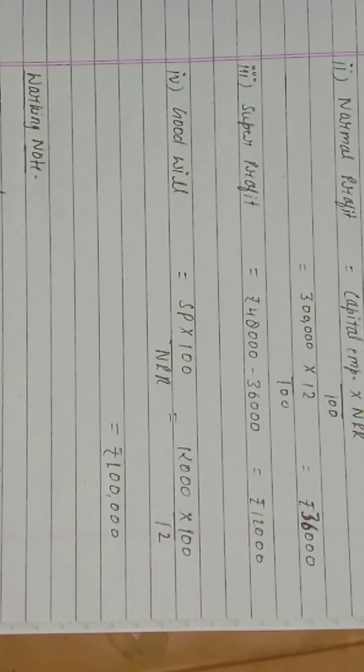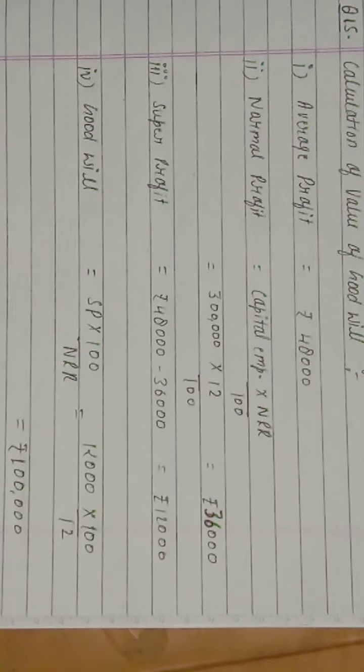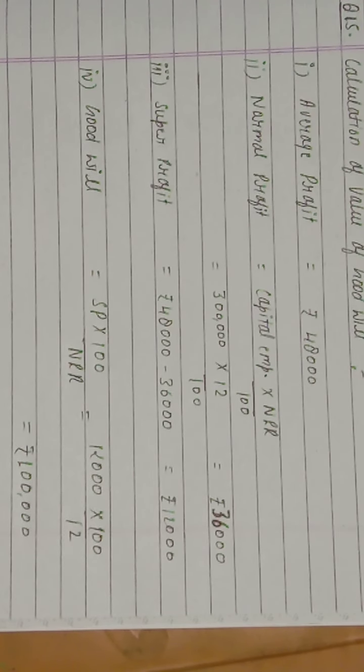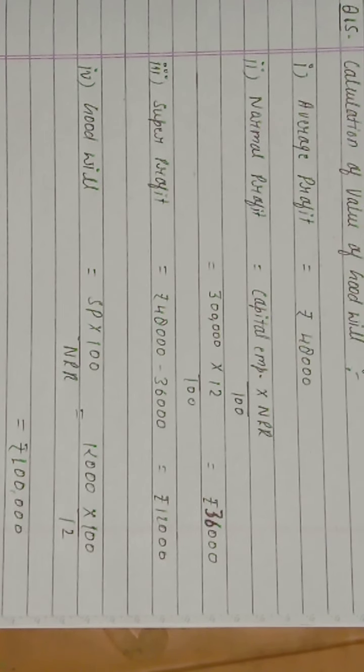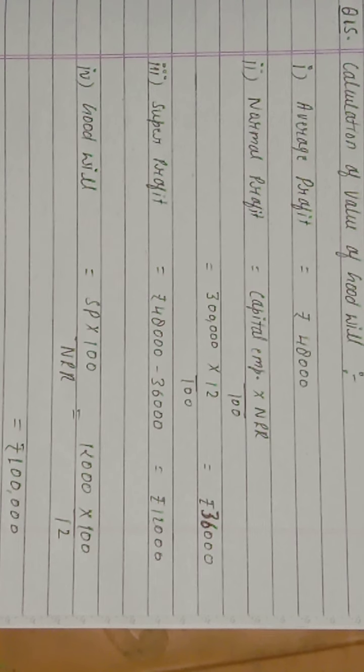This is the value of goodwill by the capitalization of super profit method. In the first step, average profit. In the second step, normal profit. In the third step, super profit, and in the last, goodwill. Right?